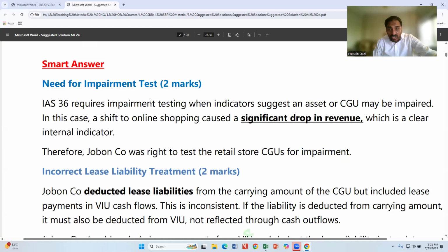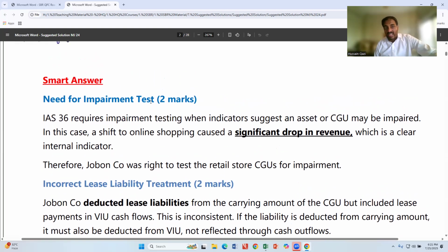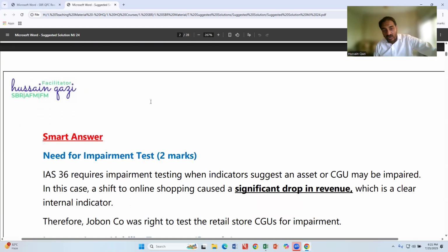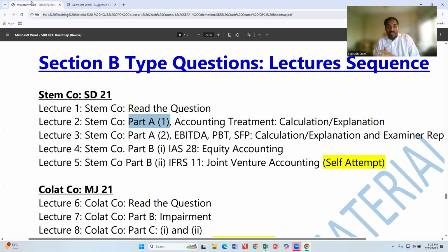For 2 marks, you need to write this. Whatever you planned before, you have to work out accordingly. These are student standard answers. So, what I was saying is, assume that you were confident with part A1. Skip the video. Just read the solution.